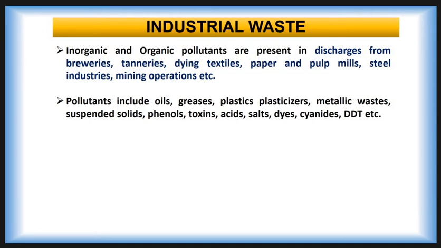The pollutants include oil, grease, plastic, metallic waste, suspended solids, phenol, toxins, acid, salt, dyes, cyanide, DDT, etc. Many of these are not readily susceptible to degradation and thus cause serious pollution problems.